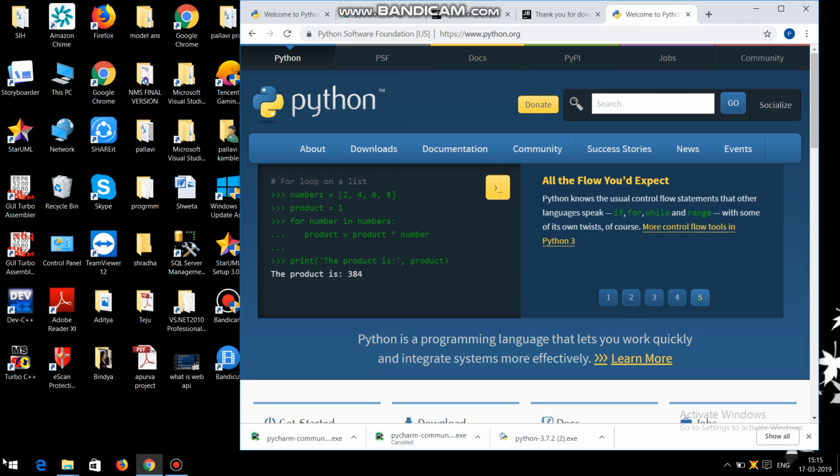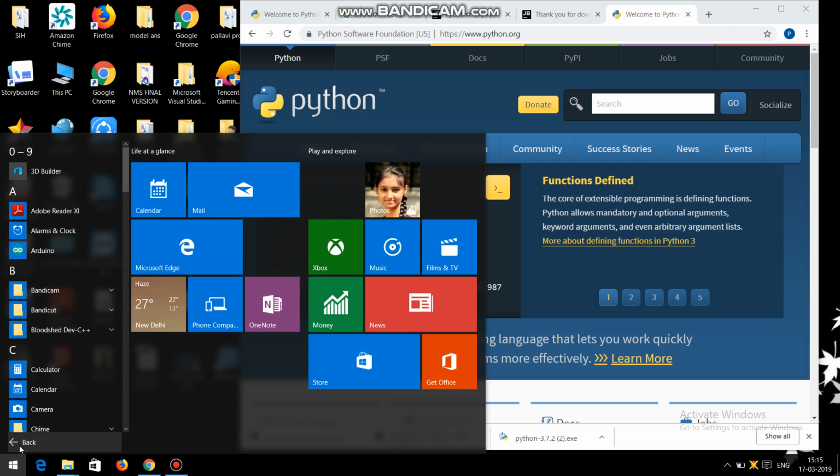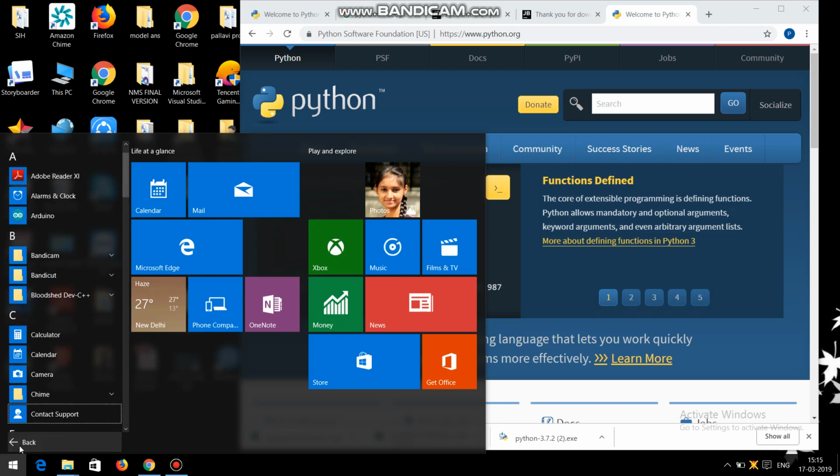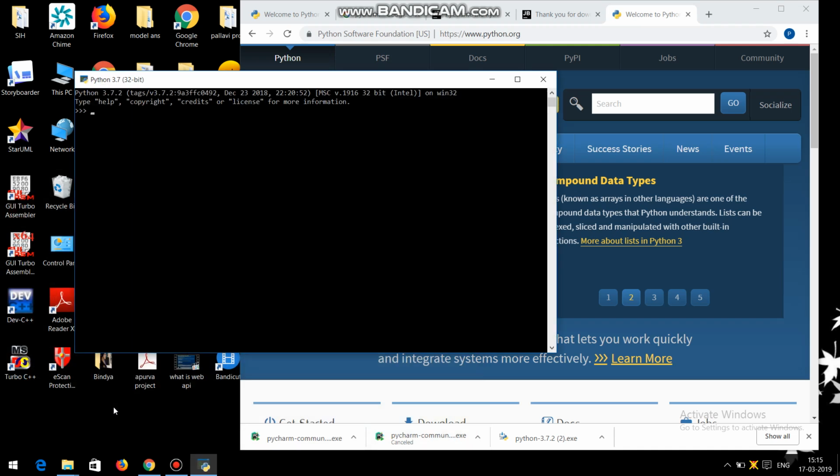Let's see another shell. Here again print.